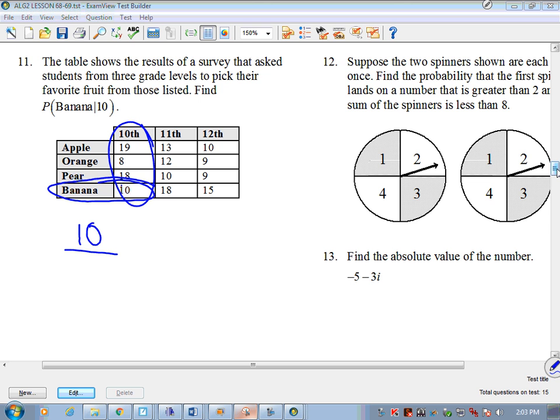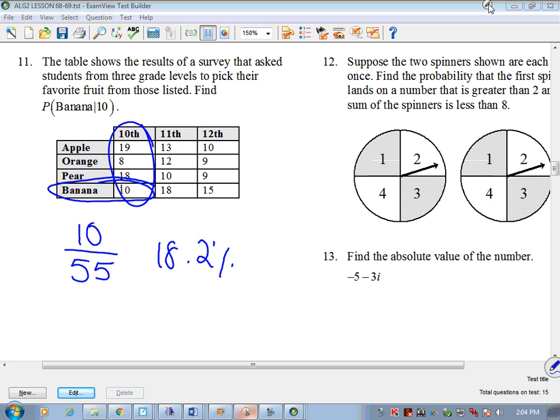What am I adding? The 10th grade column. So 19, 8, 18, and 10. Is it 56? 55. 10 out of 55. Right? We want that as a percent. 18%. It doesn't say, but we should be 18.2%. I know it doesn't say to the nearest tenth, but that's what their answer key shows.